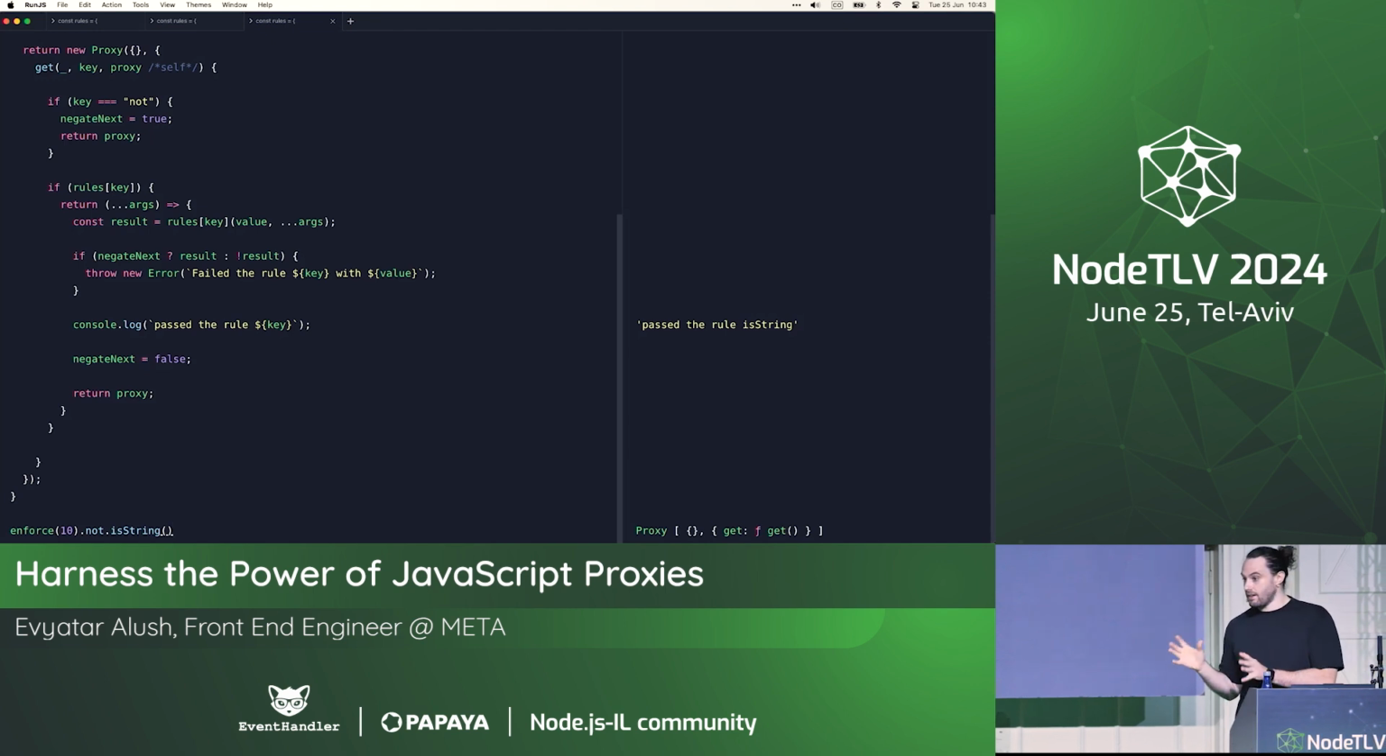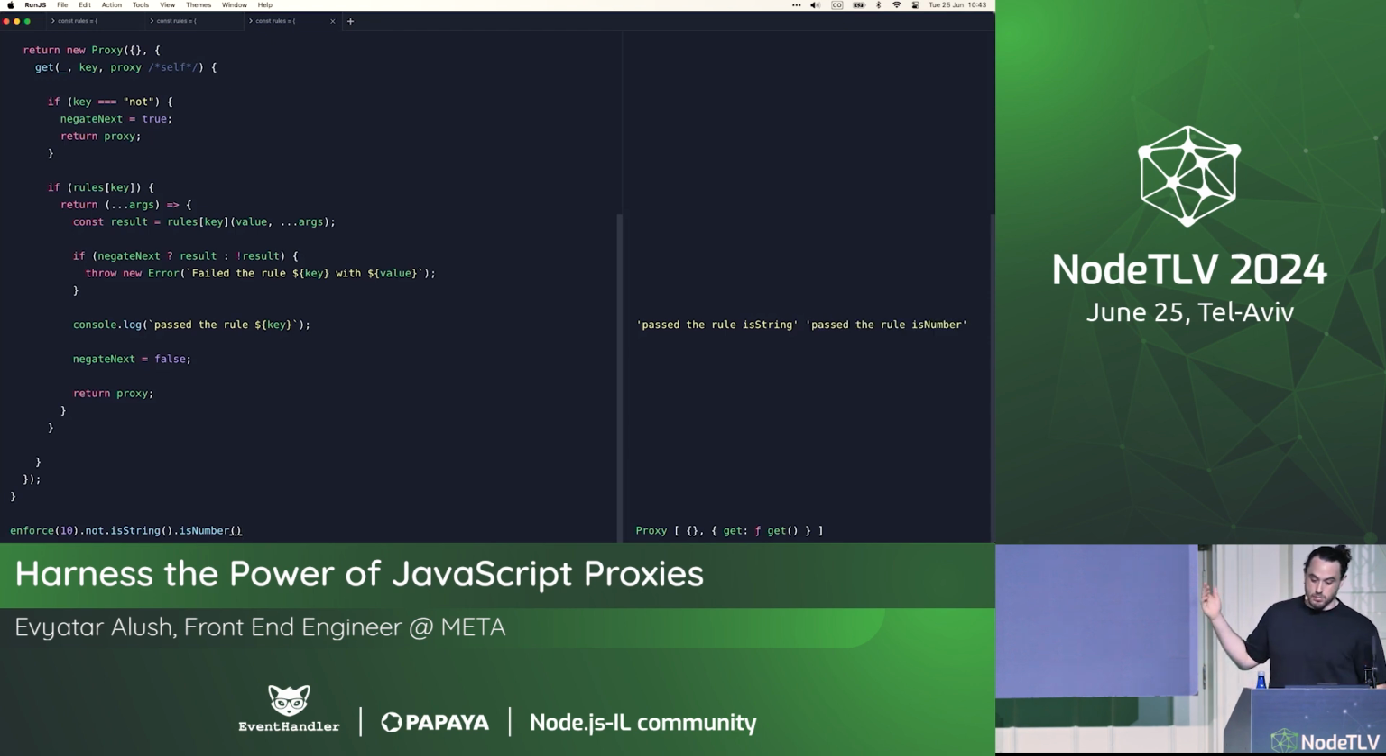And now we said that not only applies for the next rule in the chain, so it should auto reset. So let's try now not is string and is number, and we're going to be able to pass both. That's pretty cool.